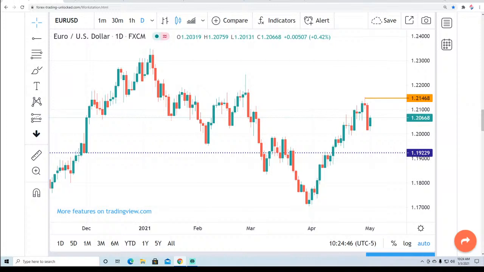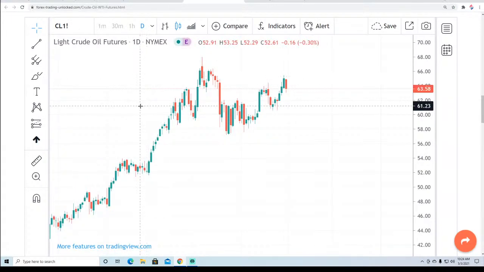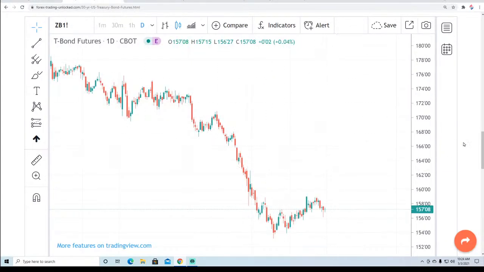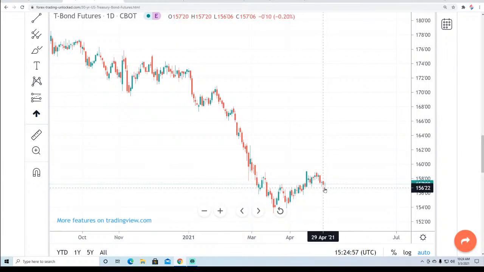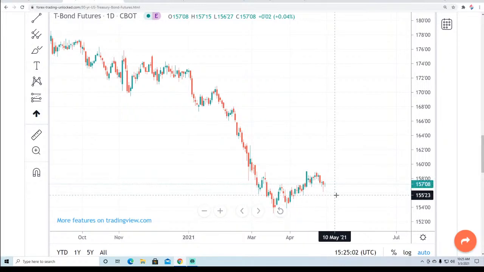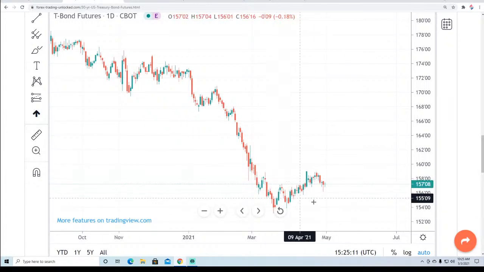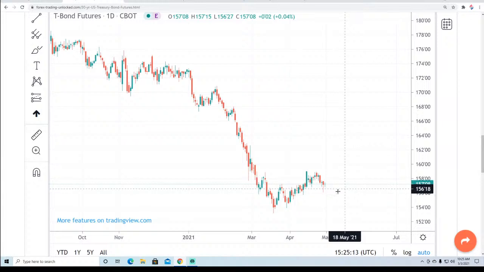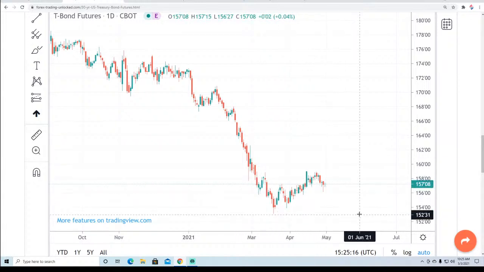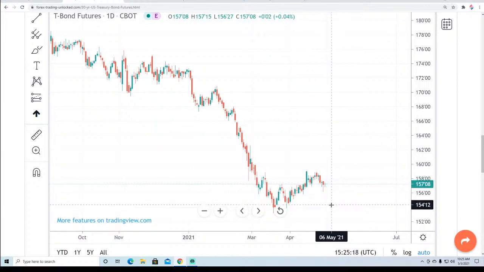The thing that I would key off the most is the crude oil futures. Once again, these are flirting with the breakout to the upside. Then I would also watch the 30-year bond futures as well. Any breakout to the upside is bearish to the dollar. Any continuation of lower trading bond futures would be an indication that dollar strength is coming back. Now, this is something that you really have to pay attention to, because if dollar strength comes back, that means that interest rates are obviously going to be pressing new lows.